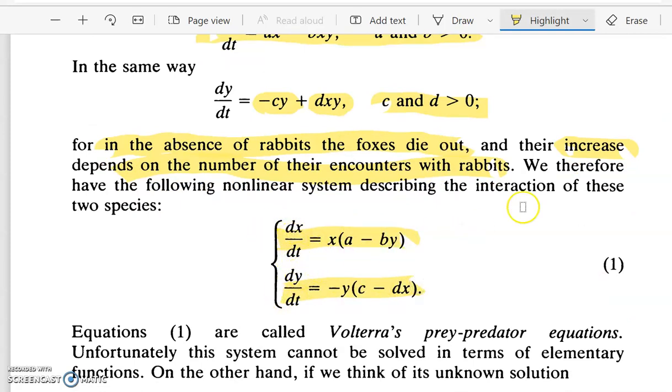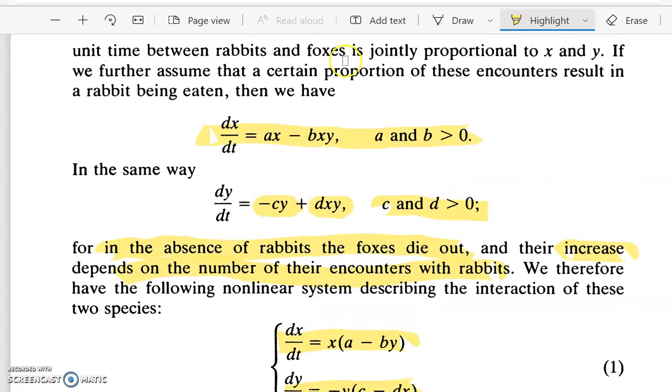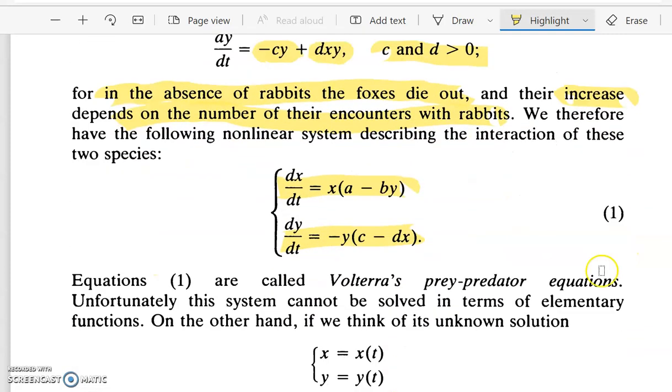So we will get dx by dt equal to x into a minus by, and dy by dt equal to y into minus c plus dx, taking x and y outside. These equations are called the predator equations.